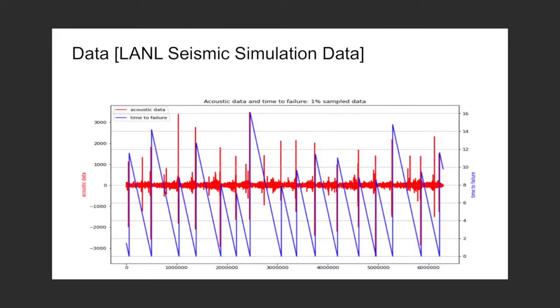And as you can see from the graph, the red signal represents the seismic voltages, and the blue represents the time to failure, which is nothing but the time remaining till the next earthquake. So whenever the blue signal goes down to zero, that means there has been an earthquake.